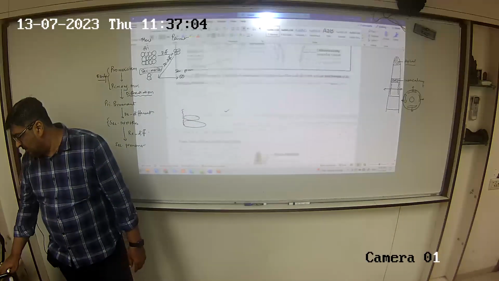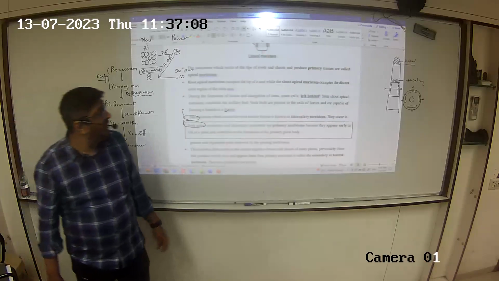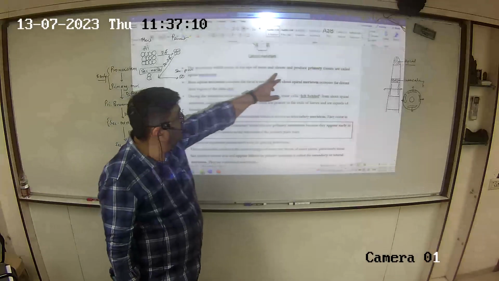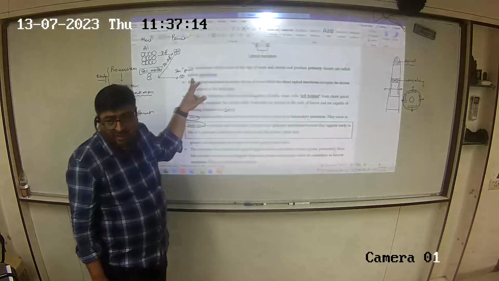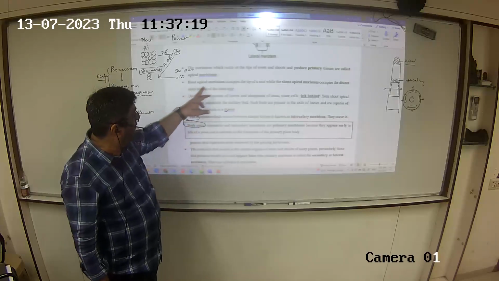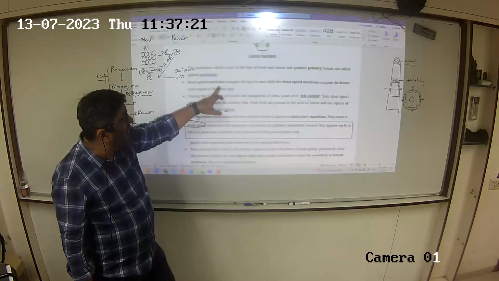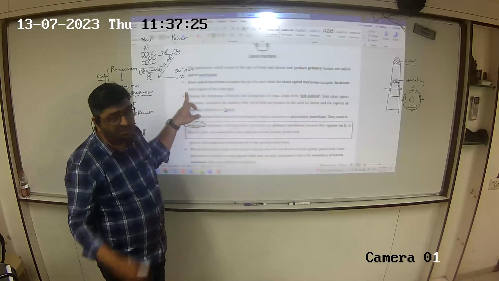If we just refer to the text here, see this: the meristems which occur at the tips of root and shoot and produce primary tissues are called apical meristems. So root apical and shoot apical. Root apical occupies the tip of the root, shoot apical occupies the distant most region, so the tip of the shoot.